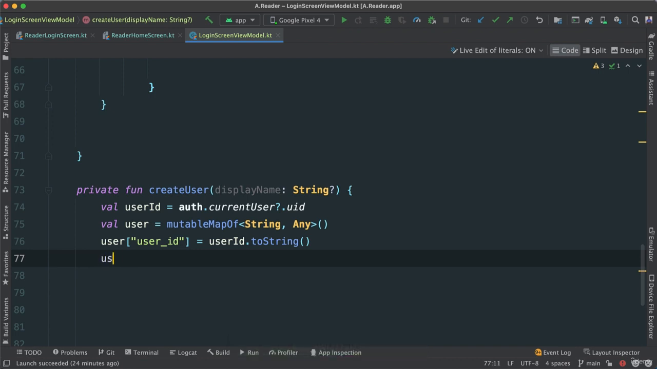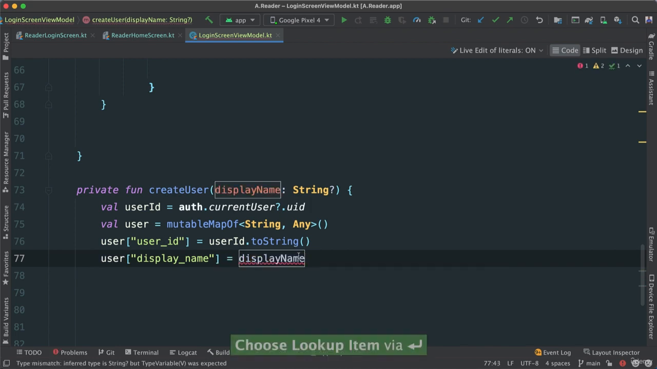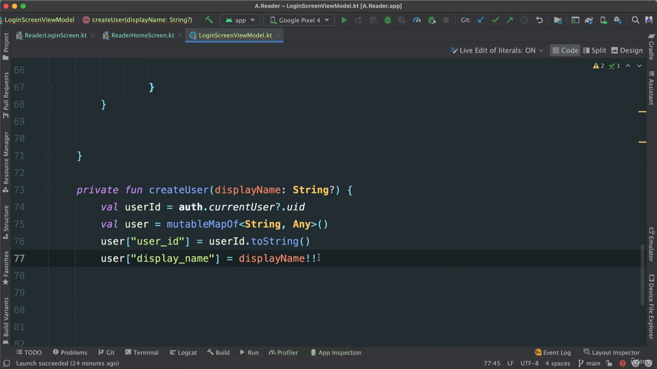And I'm going to say user again. Let's just say display name for now, display name like this. And this is going to be the display name that we're passing there. I can just go ahead and leave it like this, or just say toString. I'm going to say toString to specify the type.